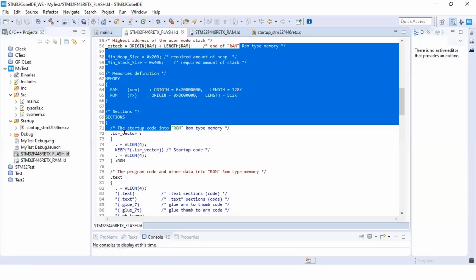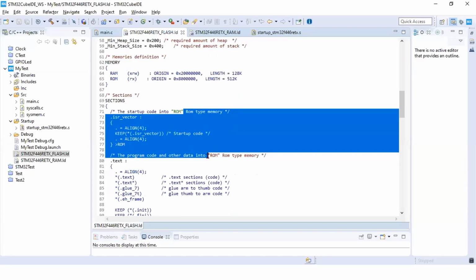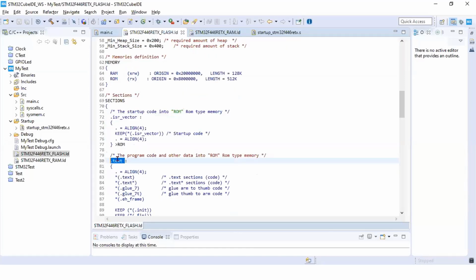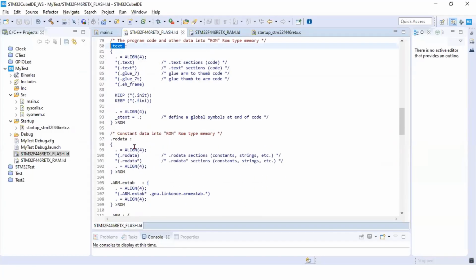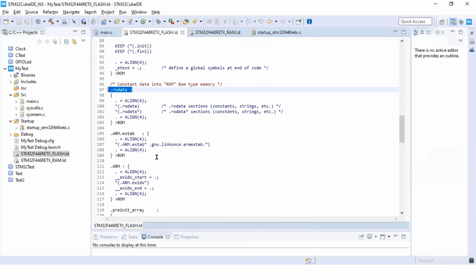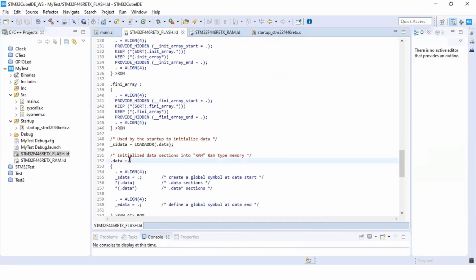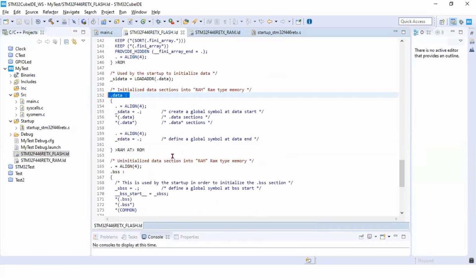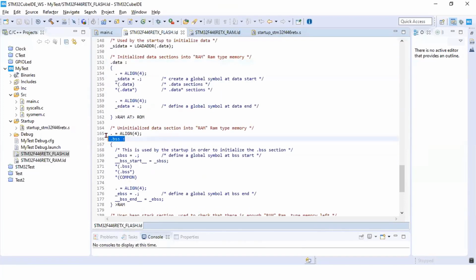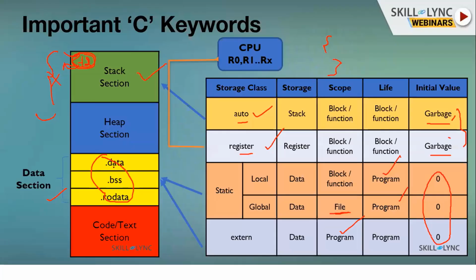But you have this section also, ISR vector, and you see here this is the text section. Okay, and this is the RO data section. And somewhere you may see the data section, somewhere you may see the BSS section. So you have dot RO data, BSS, dot data.